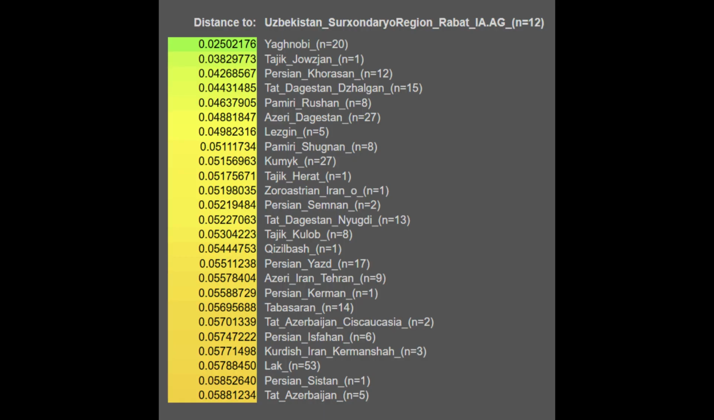Here are the distances for the Rabat Iron Age sample set, and you can see that the Yagnobis are yet again the closest. After them you have the Tajiks from Jawzjan and the Persians from Khorasan, followed by Caucasian, Iranian, as well as some Azeri and other Persian populations.